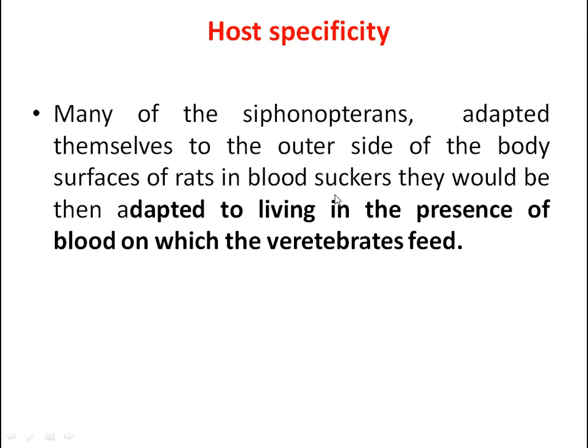Many of the siphonopterans adapted themselves to the outer side of the body as ectoparasites, on the surfaces of rats. The bloodsuckers would then be adapted to living in the presence of the blood on which the vertebrates feed.